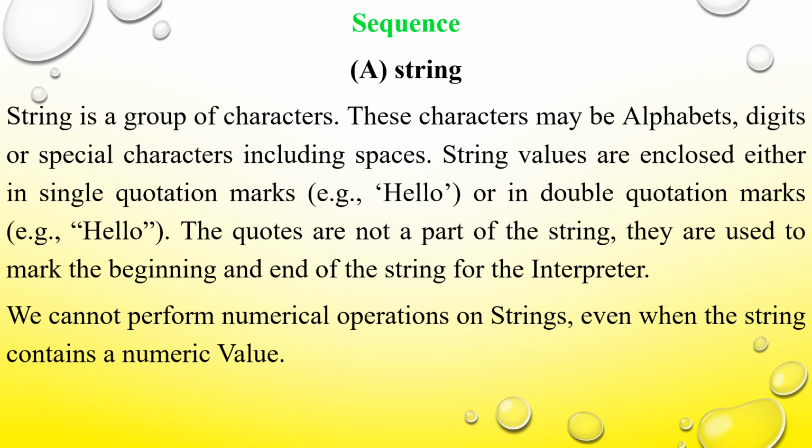These string values are enclosed either in single quotes or in double quotation marks. These quotations are not a part of the string. They are used just to indicate the beginning as well as the ending of a string for the interpreter. And we cannot perform any numerical operations on strings even when the string contains a numerical value. For example, if you have taken string str is equal to 123, then you cannot perform any numerical operations on the string variable str.